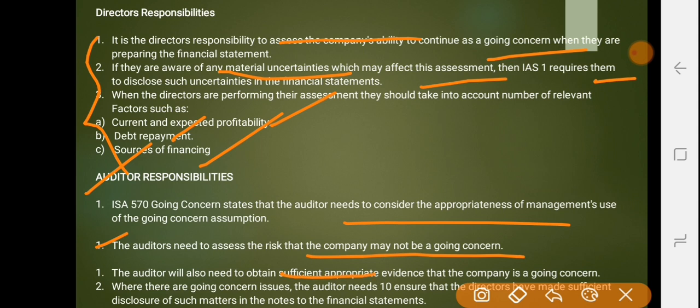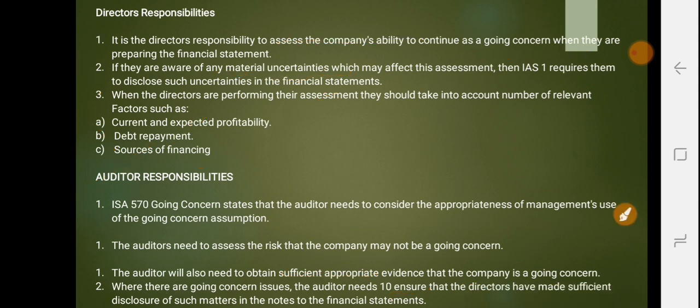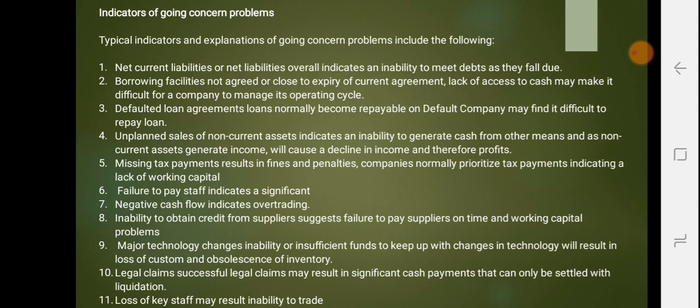Where there are going concern issues, the auditor needs to ensure that the directors have made sufficient disclosure of such matters in the notes to the financial statements. This is important from the auditor's point of view. Then we have a certain set of indicators with respect to going concern.